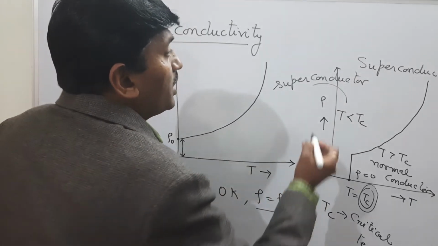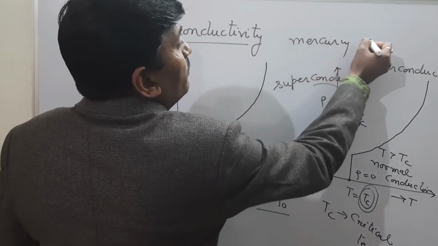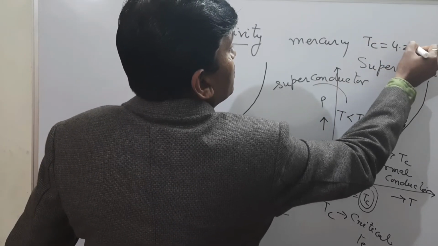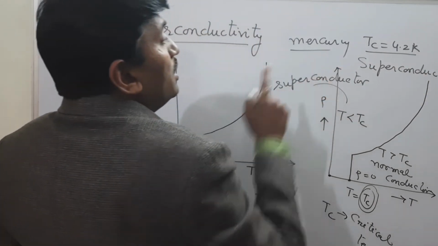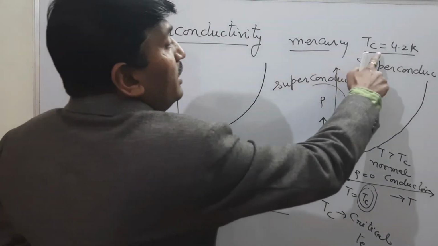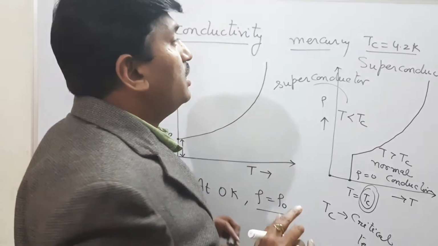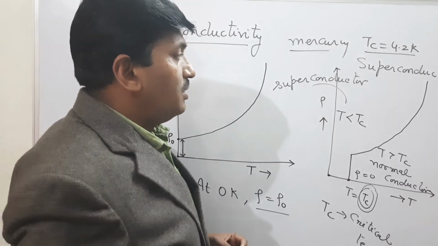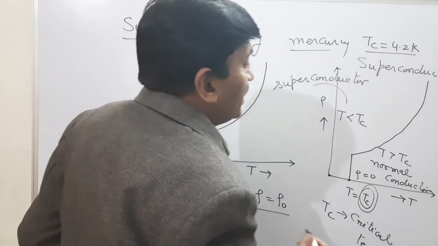In case of mercury, the value of critical temperature is 4.2 Kelvin. Mercury shows the properties of a superconductor below 4.2 Kelvin, and above 4.2 Kelvin it shows the property of a normal material, normal mercury. So this is the definition of critical temperature.